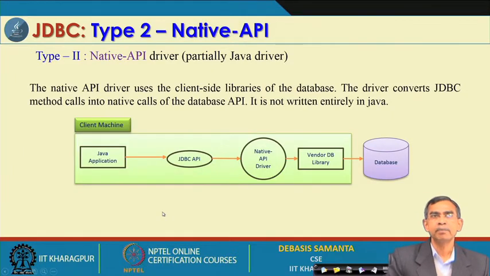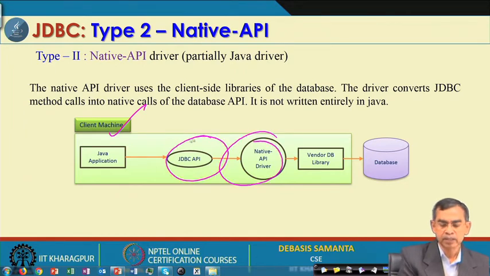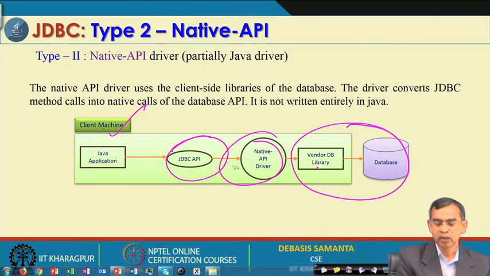Then next is the type 2 native API, that means, as I told you, you can connect to your own API or some already existing API in C, C++. Here it is the same as before: on the client machine you have to install all of this. The JDBC API should be installed, and the database also needs to be installed, but it will connect to the native C, C++ API, and this is your application.